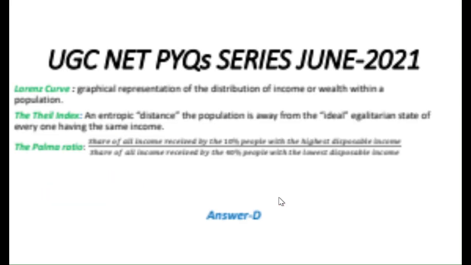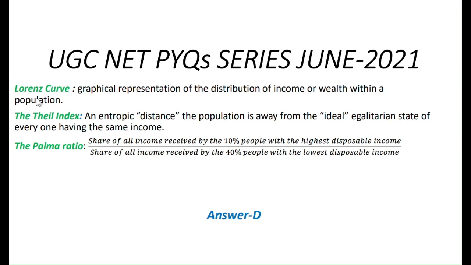Next page has the definitions. What is Lorentz curve? This is basically a graphical representation of the distribution of income and wealth within a population, and Thales index is basically an entropic distance the population is away from the ideal egalitarian state of everyone having the same income, where each and every person has the same income, and is the same in every aspect.